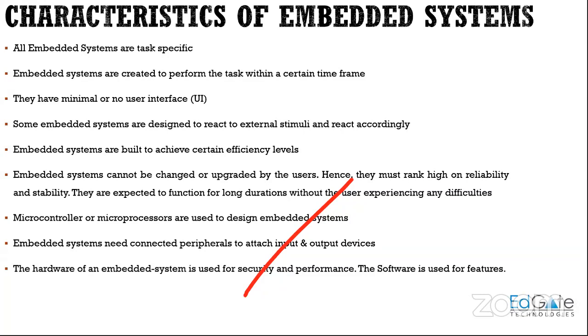So almost all the embedded systems have minimal interface, right? If you take your washing machine, you have to do your settings on the washing machine, and once you do that setting and click on start or any other button there, it'll automatically do all the task and provide you the output, that is, your clothes would have been washed, right? So every embedded system, or all the embedded systems, will have minimal or no user interface, right?